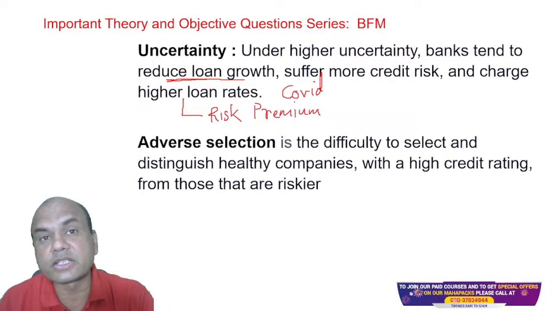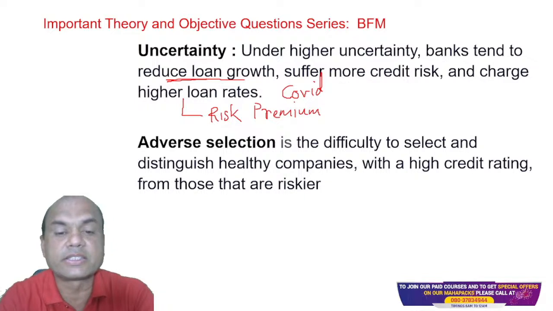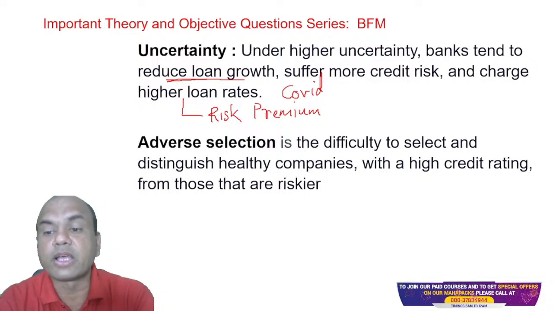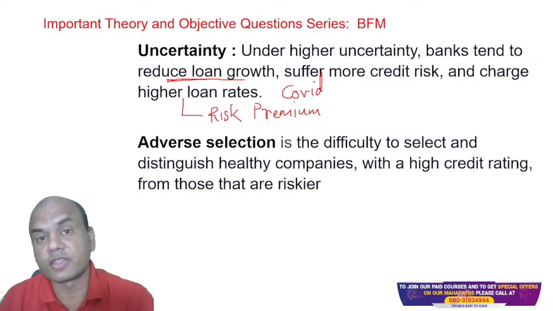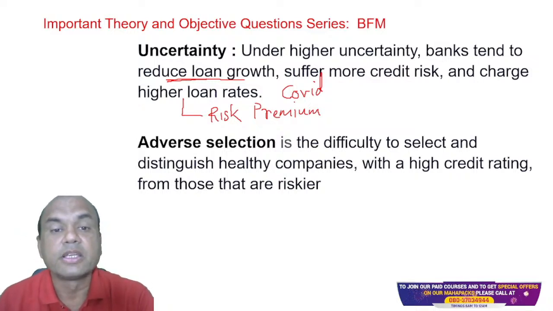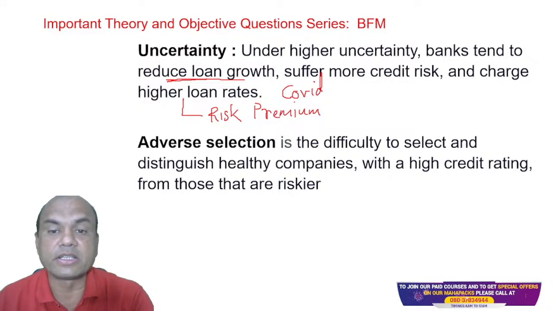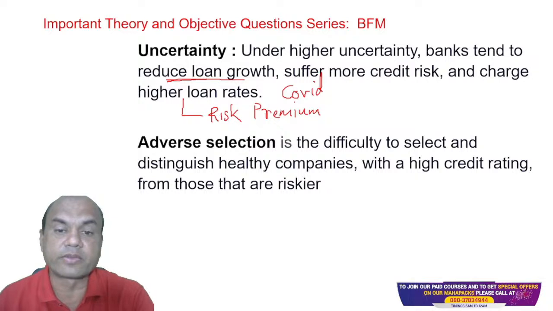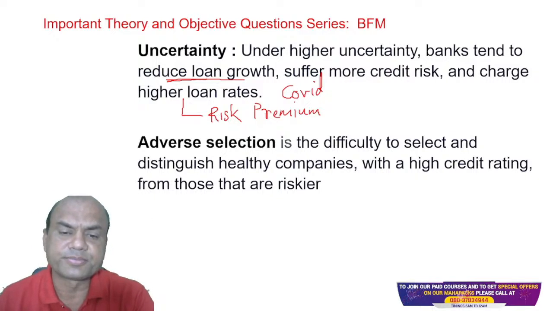Now, what is adverse selection in this finance term? It is the difficulty to select and distinguish healthy companies with high credit rating from those that are riskier. Isn't it very important? The logic is simple, but if we don't understand it, then it becomes difficult. So adverse selection is basically the difficulty to select and distinguish healthy companies with high credit rating from those which are riskier.